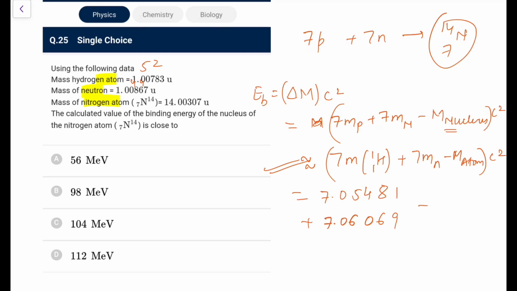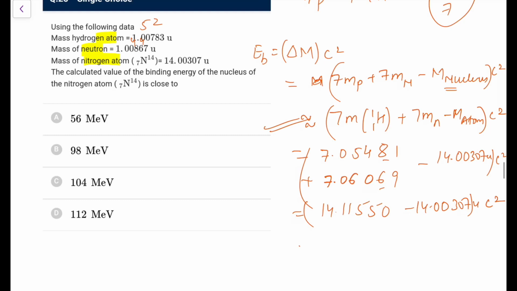Add them and subtract 14.00307 u into c square. So this becomes 14.11 minus 14.00307 u into c square. Subtracting it out, this is 0.11243 u.